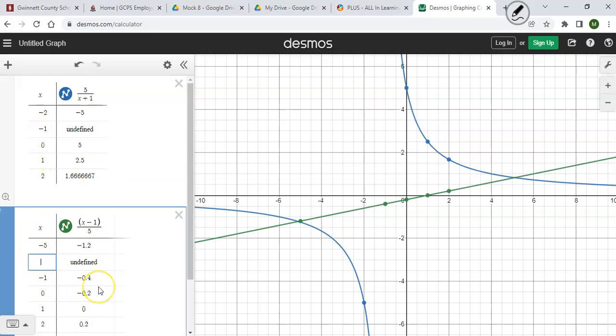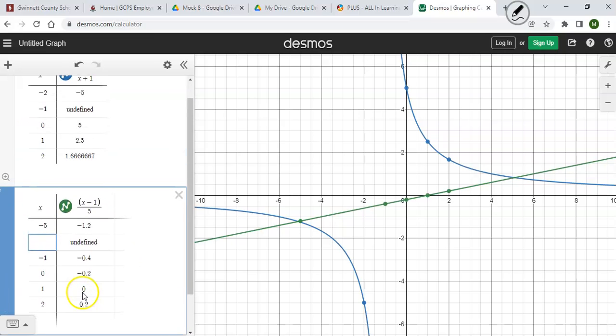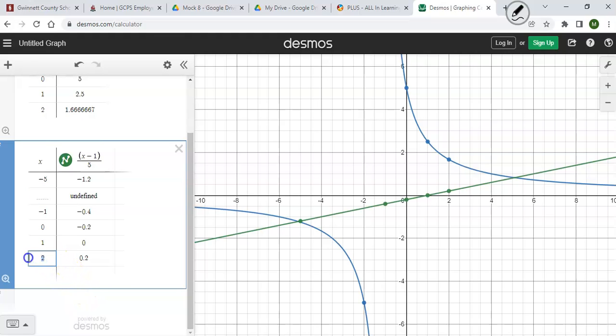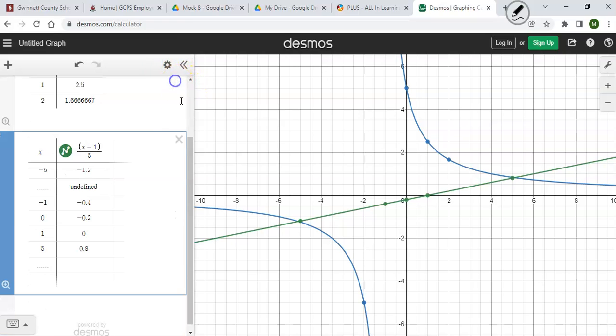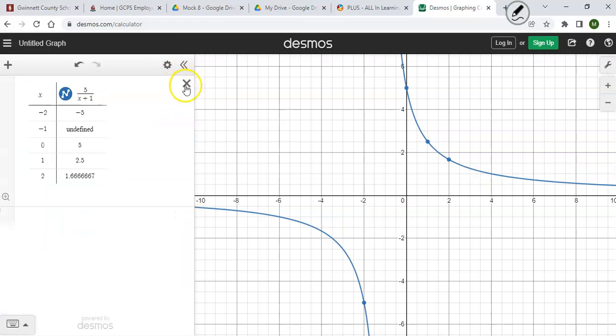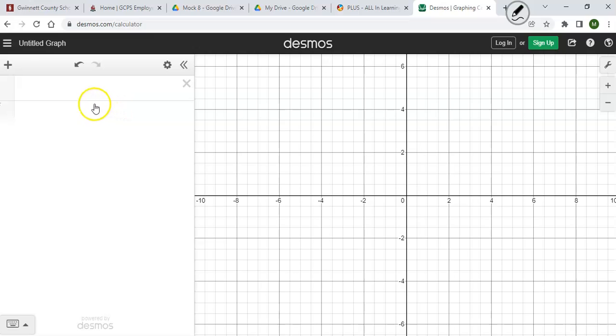At -1, I'm at 0.04, so let's see if there's another value here. At 0, we should be at 5, which means at 5 down here, let's put 5 in here. Are we at 0? No. So by putting these numbers in for opposites, we can see that they are definitely not inverses of each other. Let's check the last one, just in case it works.